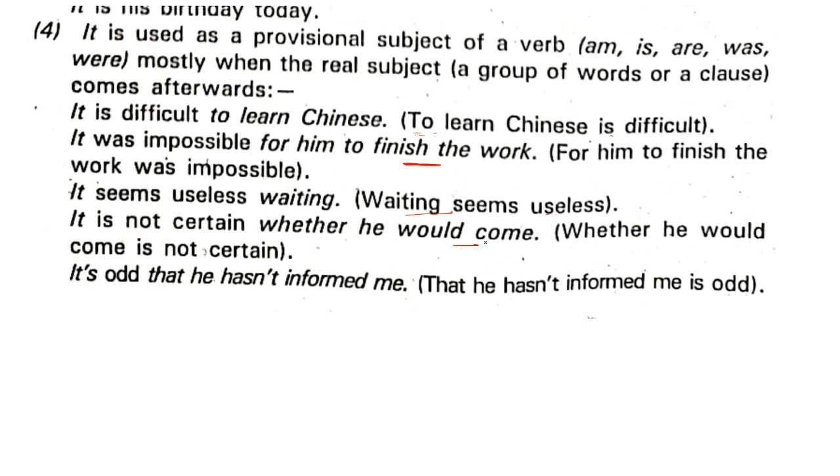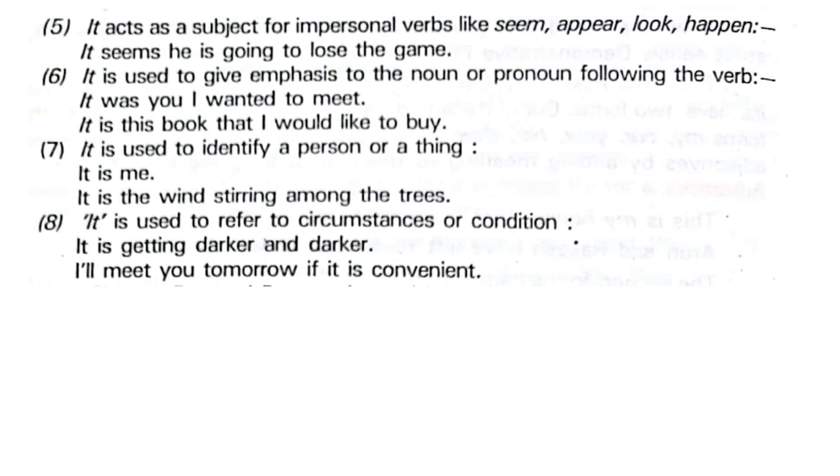Means it is not certain whether he would come or not. That is uncertainty, or you can say in other words, doubtful. It's odd that he hasn't informed me. That he hasn't informed me is odd, means irrelevant or improper in that sense. Okay. Now it is also used as the subject of the impersonal verb like seems, appear, looks, happen, etc.